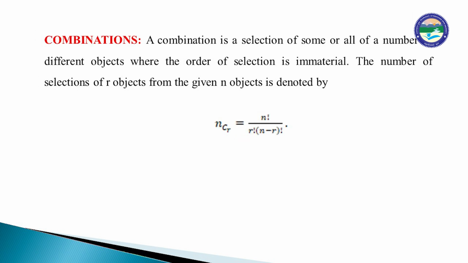Combinations: a combination is a selection of some or all of a number of different objects where the order of selection is immaterial. The number of selections of r objects from the given n objects is denoted by nCr, equal to n factorial upon r factorial into (n minus r) factorial, which is equal to nPr upon r factorial.